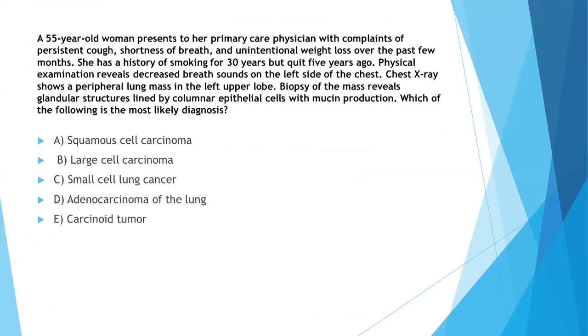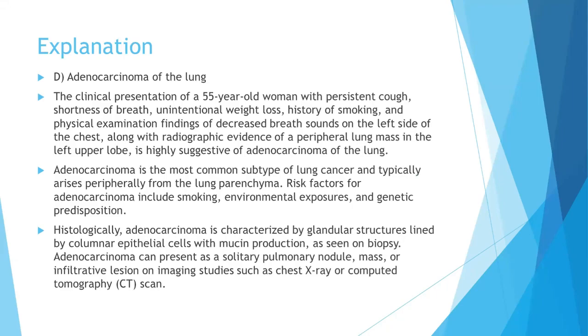So, a 55-year-old man or woman presents to a primary care physician with complaints of persistent cough, shortness of breath, and unintentional weight loss over the past few months. She has a history of smoking for 30 years but quit 5 years ago. Physical examination reveals decreased breath sounds on the left side of the chest. Chest X-ray shows a peripheral lung mass in the left upper lobe. Biopsy of the mass reveals glandular structures lined by columnar epithelial cells with mucin production. Now you know the diagnosis, that is adenocarcinoma of the lung.